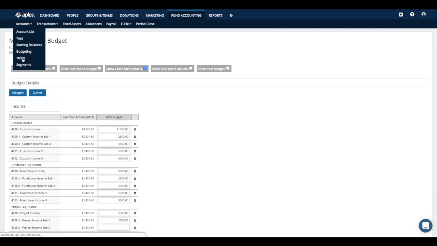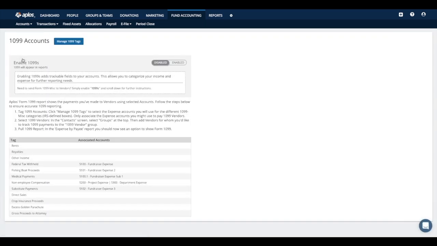All right. Underneath that is a 1099 section. We are able to generate 1099s for you through the software if you want. What this would require you to do is set up some 1099 tags. It will give you a list of all of your expense accounts, and then you'll see columns for the different categories for the 1099, and you'll just need to map those out accordingly so we can keep track of the right expenses.